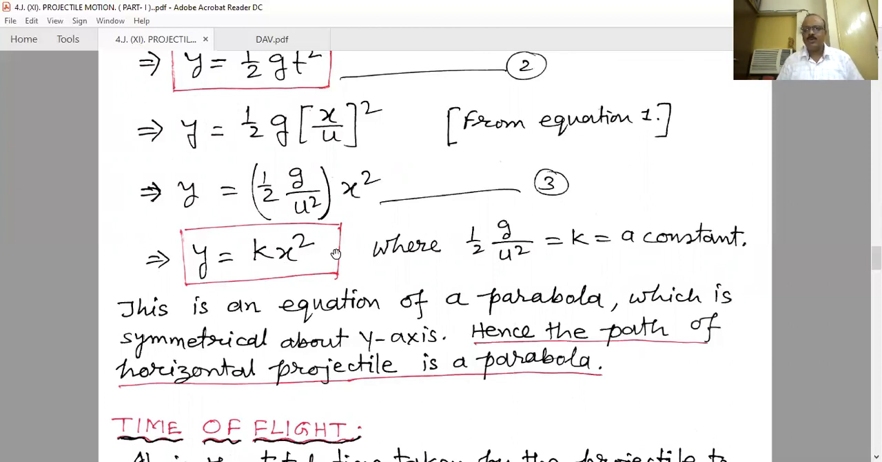In future, we will also find that the path of an oblique or angular projectile will also be a parabola. That is different from the vertical projectile. When you throw any object vertically upwards, the path is a straight line: it moves vertically upward along the line and returns back through the same line, that is linear, one dimensional motion. Other than that, if you throw along the horizontal direction, that means for the horizontal projectile, we have already proved that the path is a parabola. In future we will also learn that for any angular projection the path will also be a parabola.